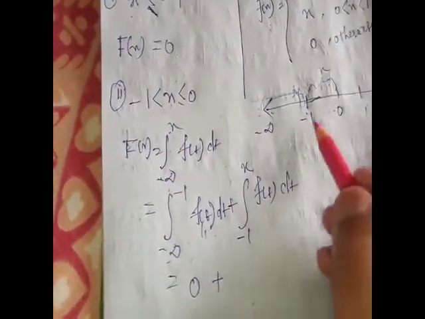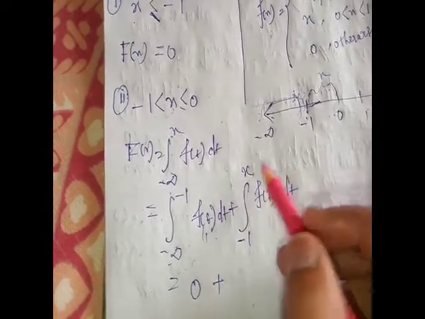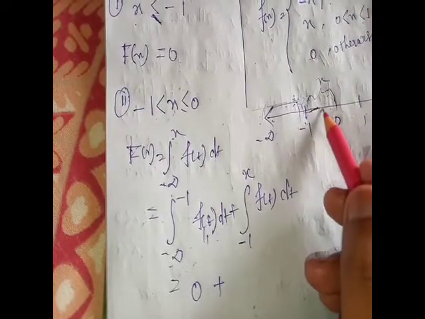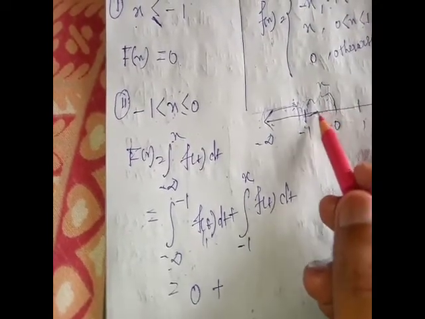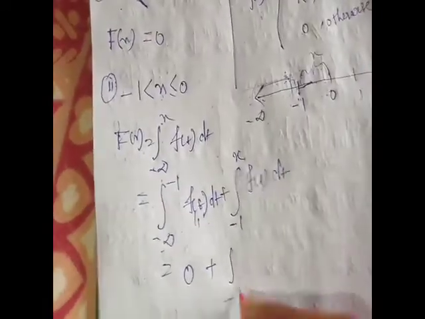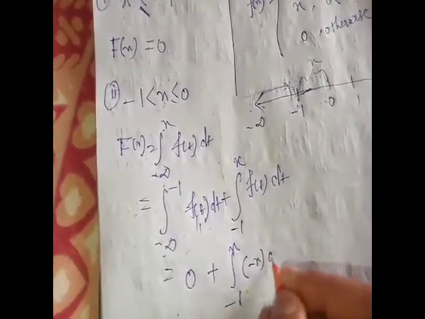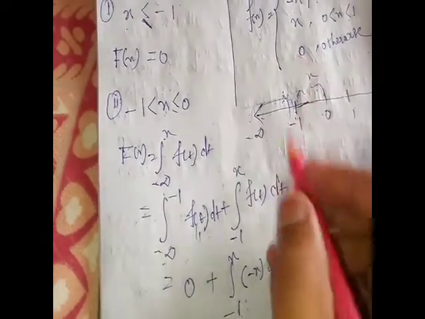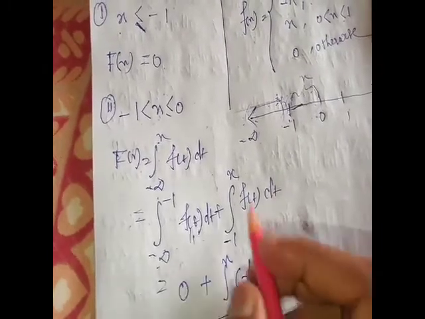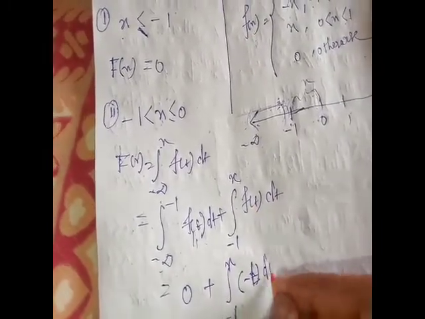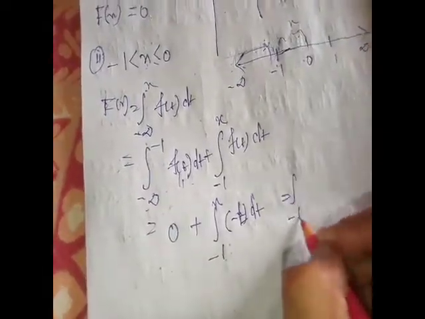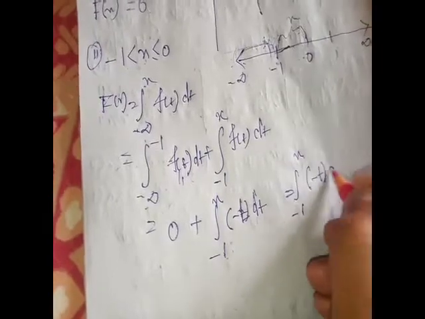Plus, in the interval from -1 to x, f takes value minus x, so f(t) is minus t. So the integral from -1 to x of -t dt.